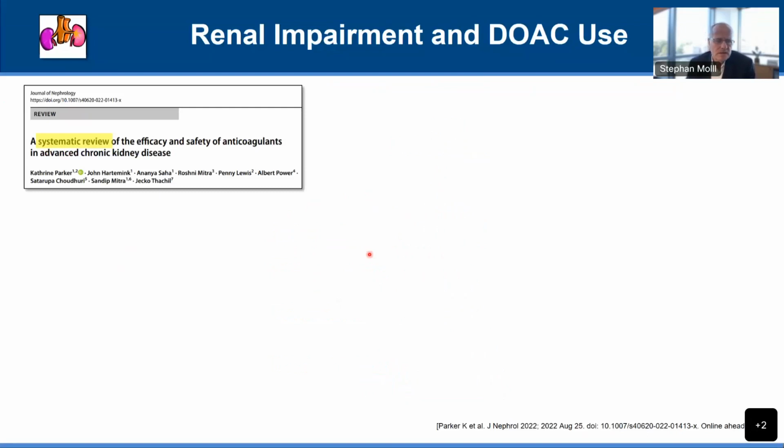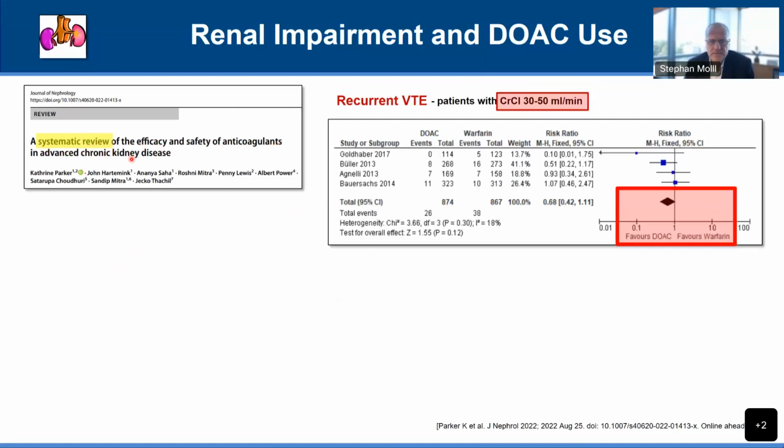There's been a recent meta-analysis from 2022, a systematic review of the efficacy and safety of anticoagulants in advanced chronic kidney disease. I want to highlight a few points from this meta-analysis. First of all, they looked at recurrent VTE, and I must say I'm mostly focusing on venous thromboembolism in my talk because that's what I do as a hematologist. I do very little of atrial fibrillation management or clinical input into the management of those patients.